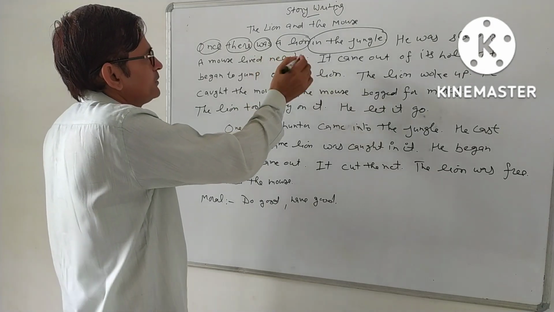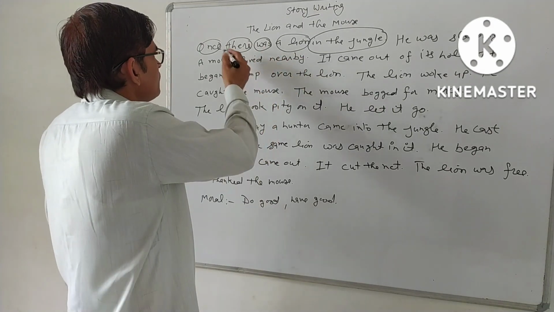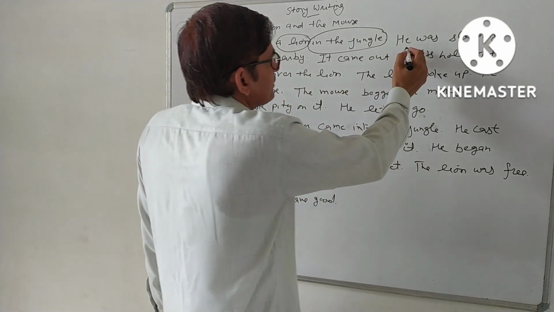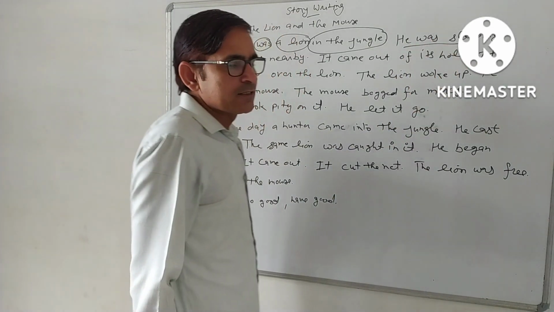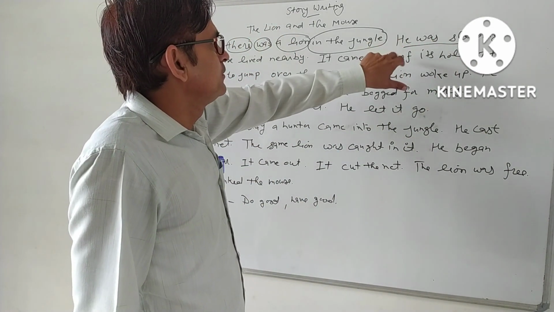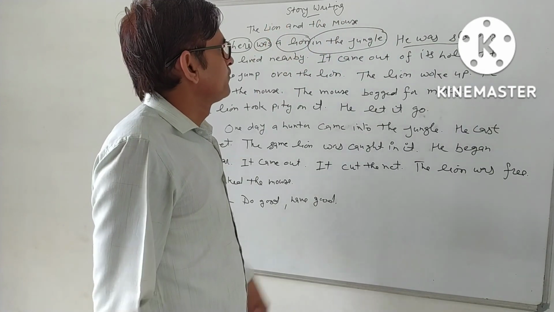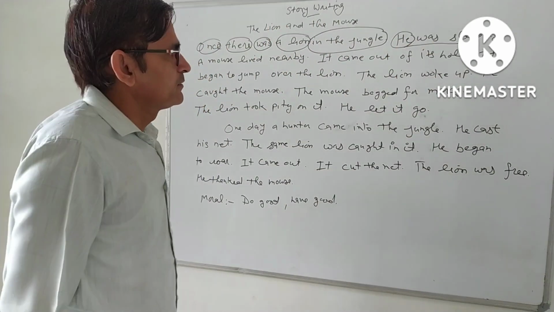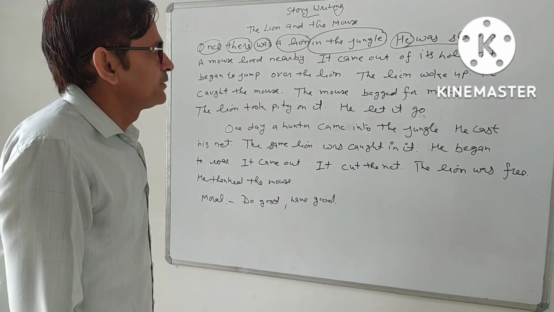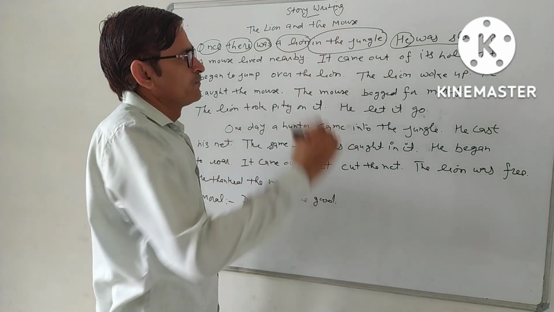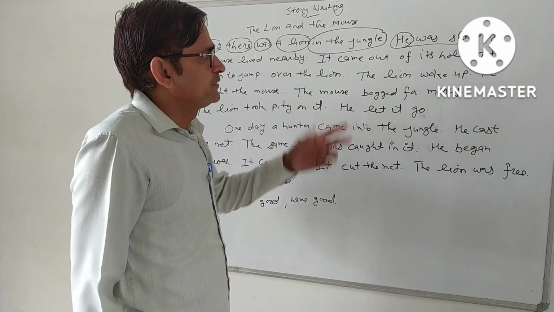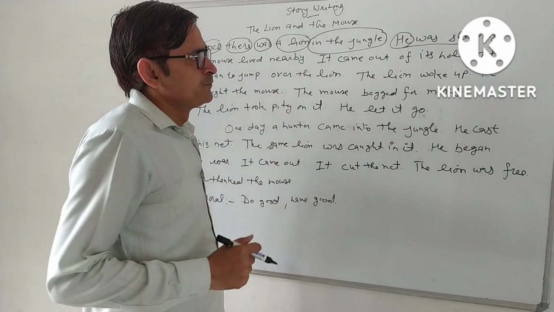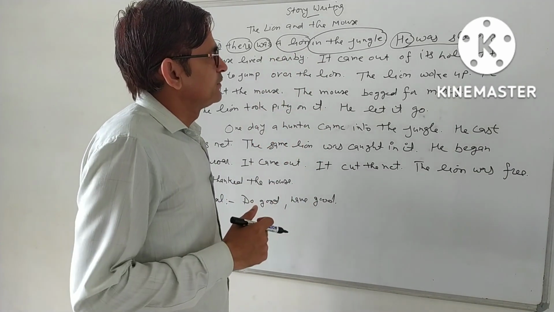Once there was a lion in the jungle. And the next sentence we are taking is about a condition. What is the condition? "He" is used for the lion. This is a pronoun. Sentences are made by the use of nouns and pronouns, and then after that a lot of things we have to add to make our sentence best.